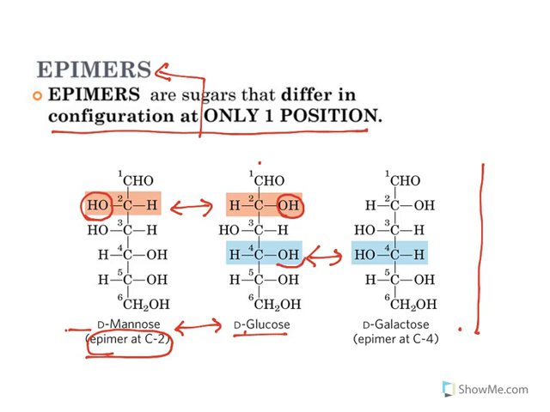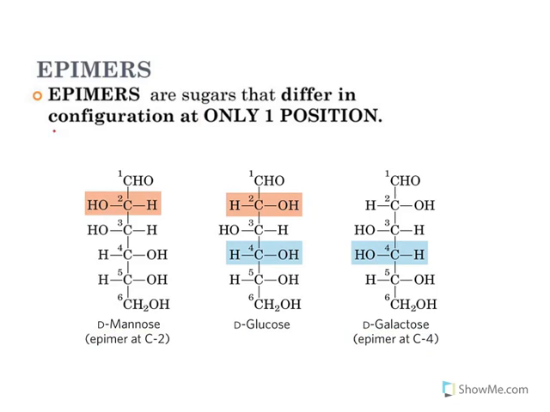At C4, in glucose the 4-hydroxyl is on the right side, whereas in galactose it is on the left side. See, the change of configuration at one particular atom changes the molecule. Glucose and galactose are epimers at C4. So remember, if there is a difference in configuration at only one position, they are called epimers. This is the concept of epimer.